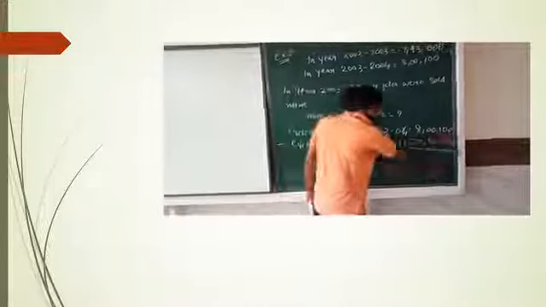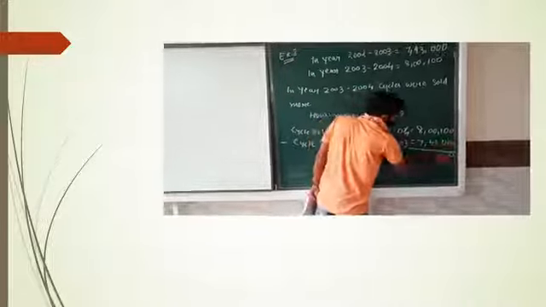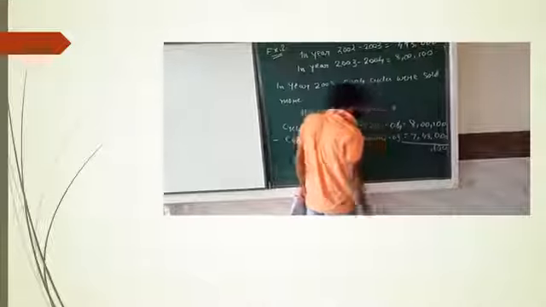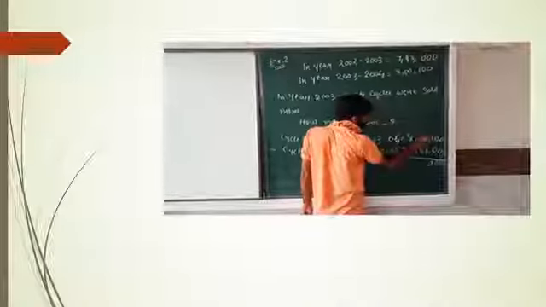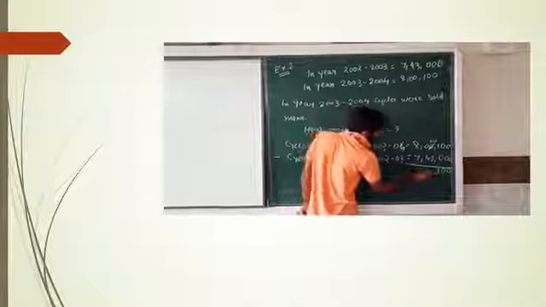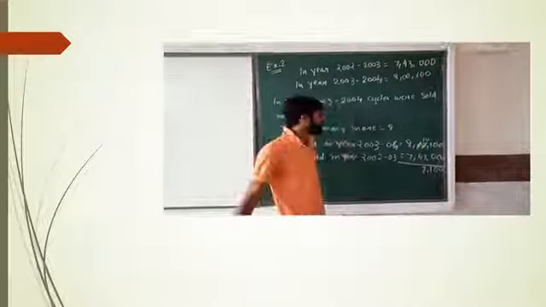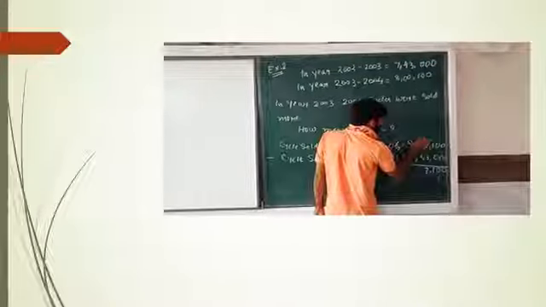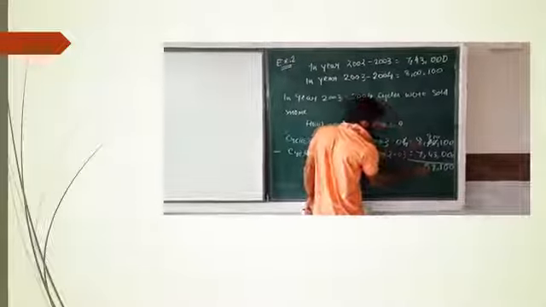So 0 minus 0, it will be 0. 0 minus 0, 0. 1 minus 0, it will be 1. 0 minus 3, we can't do it. So we will borrow and write 10. So 10 minus 3 is equal to 7. Again 0 minus 4, we can't do it. So already once we have borrowed, so it will come here 9. 9 minus 4, it will be 5.